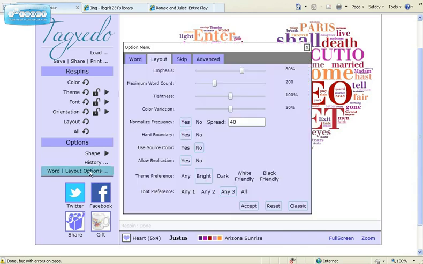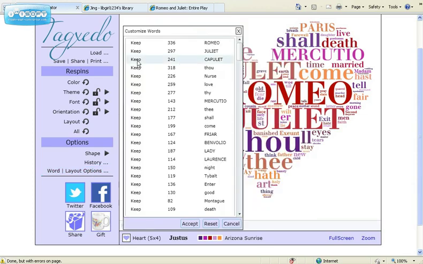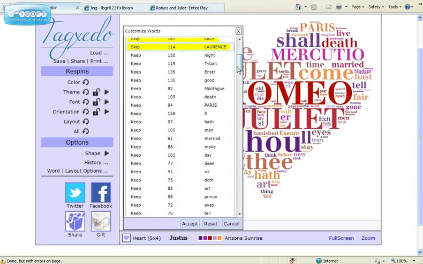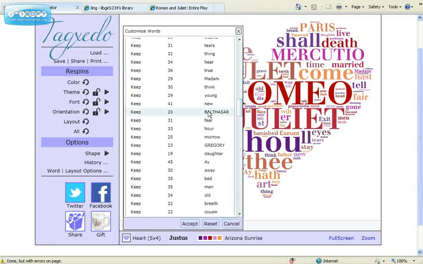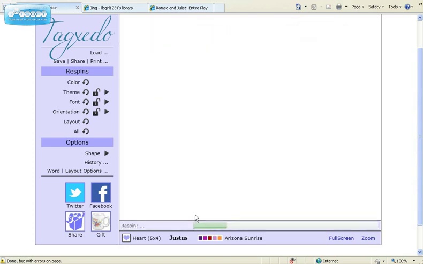So if I click on Word and Layout Options, I can click on the Skip tab, and I can click on the words that I don't want to see. Let's see if there's any more people speaking. Alright, so that's good for now. And you have to click Accept to make your changes.